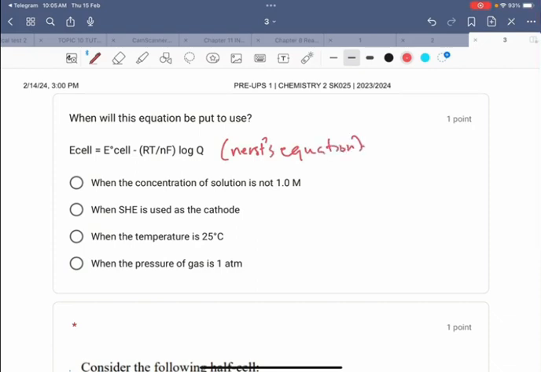When the concentration of solution is not 1 molar, acceptable. When H2 is used as the cathode, no, we can use other half cells. When the temperature is 25 degrees Celsius, no, this is at STP. When the pressure is 1 atm, this is also at standard conditions. So the best option is that the concentration is not 1 molar.